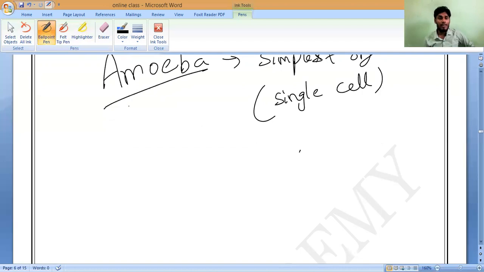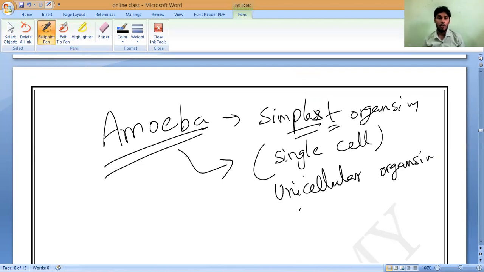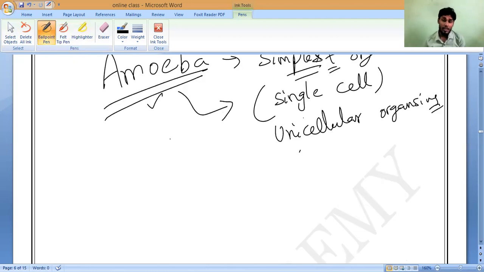So amoeba, I will show you the live amoeba also. Till now, nobody has shown you, correct? This amoeba is made up of a single cell. That is why we call them unicellular organisms, or simply the simplest organisms. Even paramecium. Even in class 10 we will study nutrition and respiration. Fungus is made up of millions of cells.